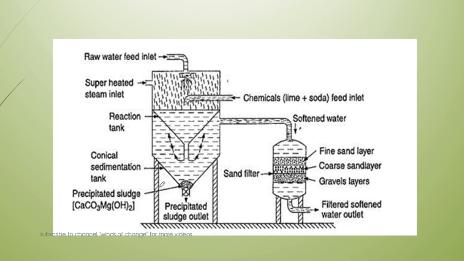In this chamber, you can see that these reactions occur at the top level. From here we will provide heat to accelerate the reactions, and at the bottom the precipitate is removed in the form of sludge. So the removal problem may occur in the lime soda process. Here we can see that these chemicals are added from this side, raw water is added from this side, and the effluent is taken out in the form of softened water, which is then filtered in a sand filter, and then the filtered water is taken out.